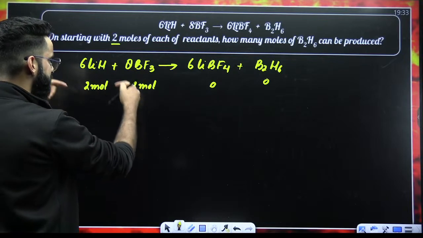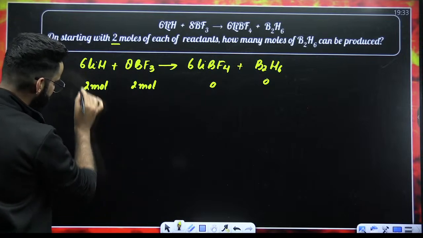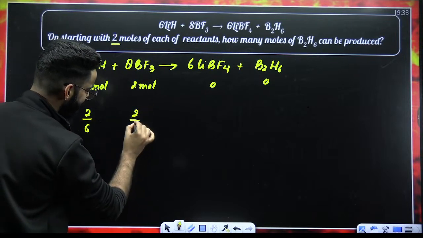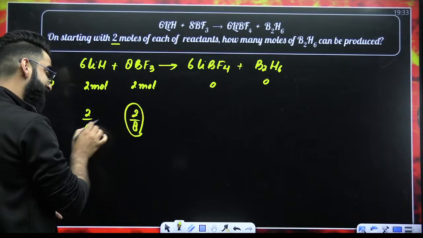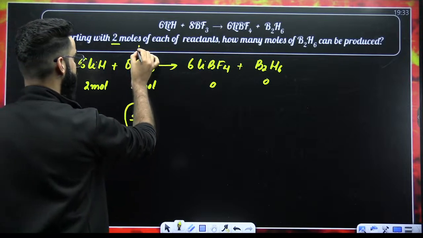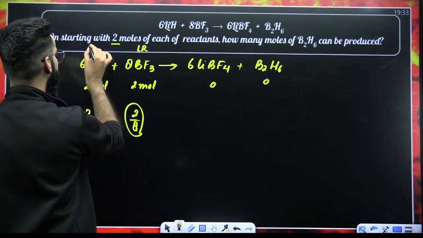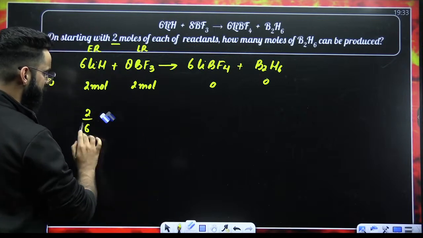Given moles divided by the respective stoichiometric coefficients. So, 2 divided by 6 and 2 divided by 8. Which value comes out to be lesser? 2 by 8 is less than 2 by 6. So, your BF3 is your limiting reagent over here, and this automatically becomes your excessive reagent, right?